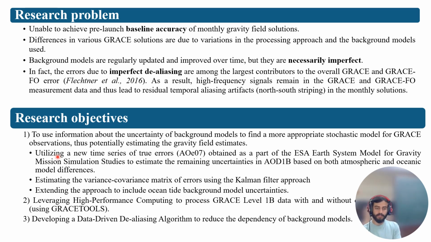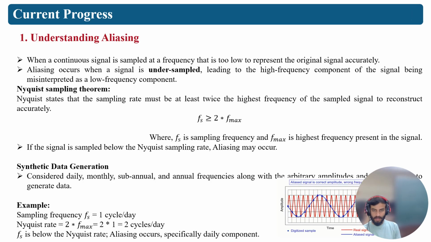The second objective is leveraging the high performance computing to process the GRACE level 1B data with and without the error model, and developing a data driven de-aliasing algorithm to reduce the dependency on the background models.